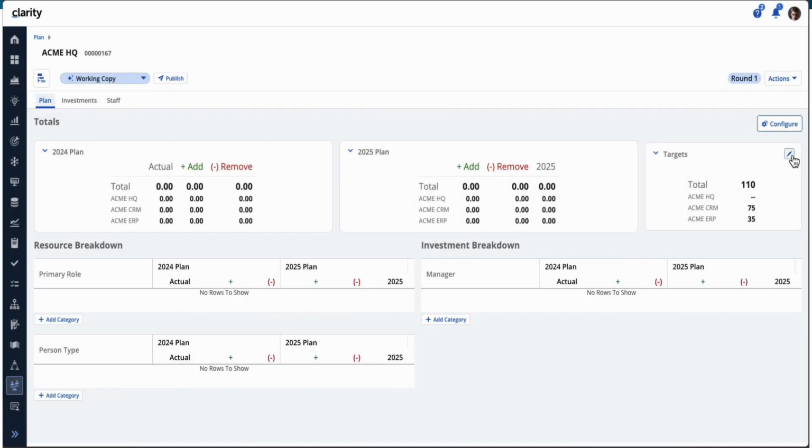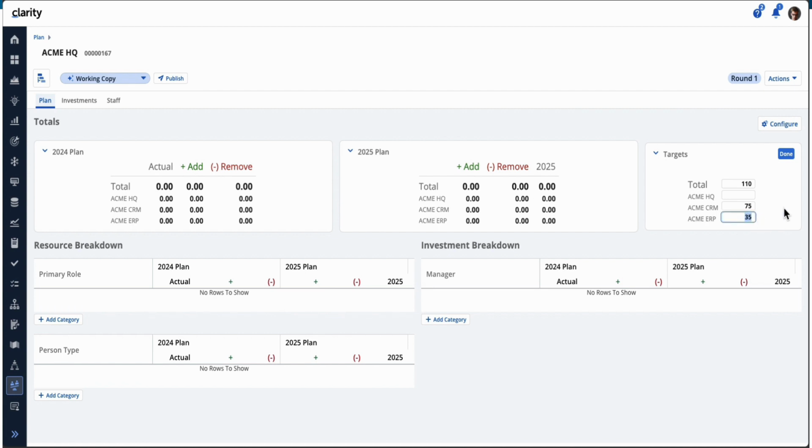As you notice, this is the top level plan. If we go into Edit, only on the top level plan are you able to edit the total. And whatever the total is, you have to edit the values below for the child items and itself to equal that 110, for example, in this scenario. We also made some niceties within this target widget.